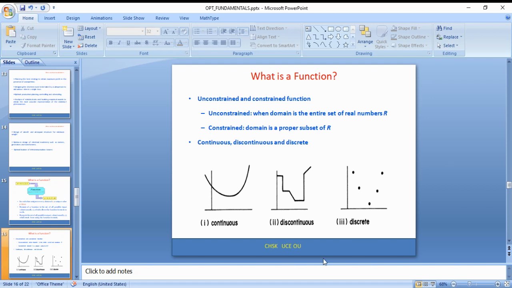A function may be continuous, discontinuous, or discrete. The methods or methodologies that are used to solve for continuous, discontinuous, and discrete functions are completely different.